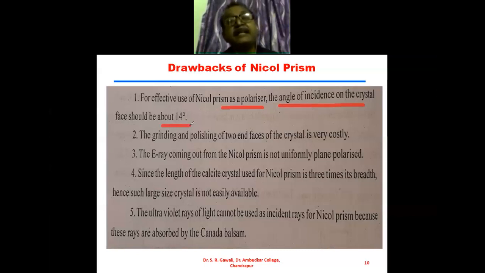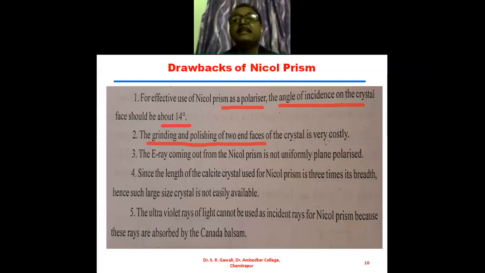If the angle is 69 degrees, then the ordinary ray is completely blocked by total internal reflection. It will be reflected along the long faces of the Nicol prism, which are blackened, and therefore it will be absorbed.